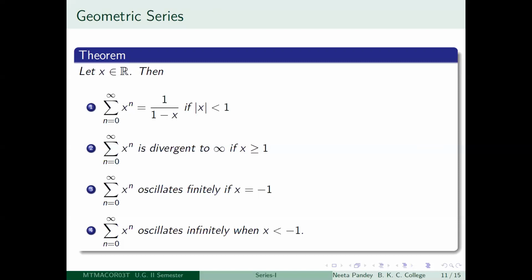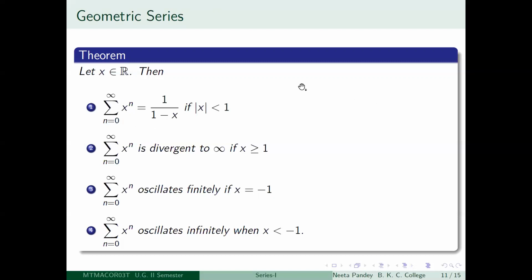So suppose you take any x in R, and suppose mod x is less than 1, then you can show that summation n equal to 0 to infinity of x^n is equal to 1 by 1 minus x. So what is summation n equal to 0 to infinity of x^n? X to the power n will look like 1 plus x plus x squared plus x cube, etc. It is starting from 0, right?